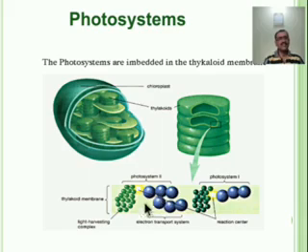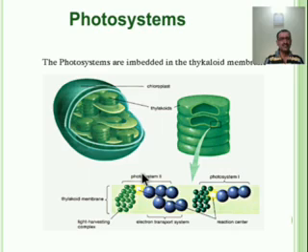The reaction centers of pigment system first and second absorb light maximally at 700 nanometer and 680 nanometer. Therefore, photosystem 1 is known as P700, and photosystem 2 is known as P680 respectively.